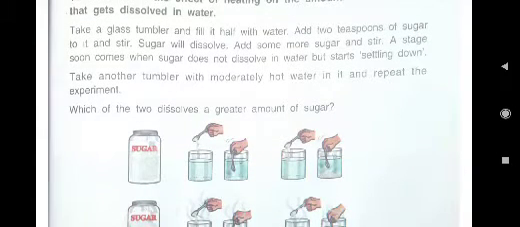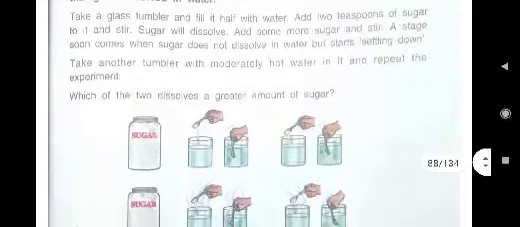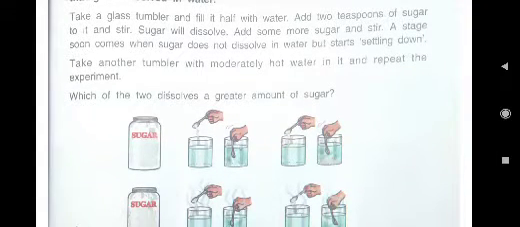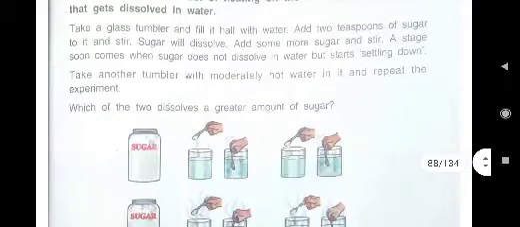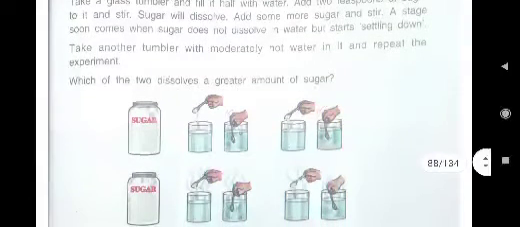It is written, take a glass tumbler and fill it half with water. Add 2 spoons of sugar to it and stir. Mix the 2 spoons of sugar. Sugar will dissolve. That we all know, because sugar is soluble in water. Add some more sugar and then stir. Mix it. A stage soon comes when sugar does not dissolve in water but starts settling down.